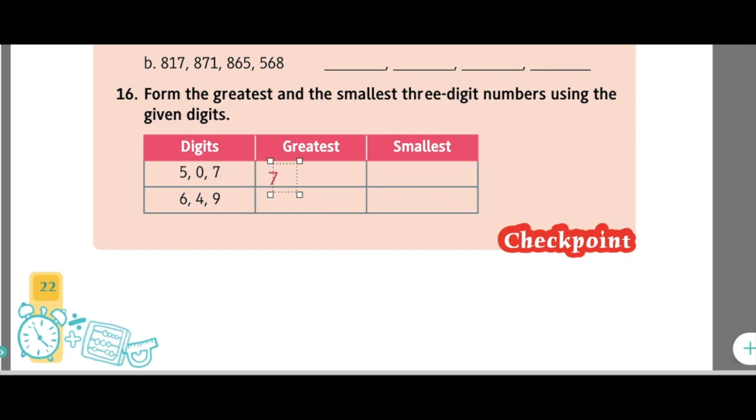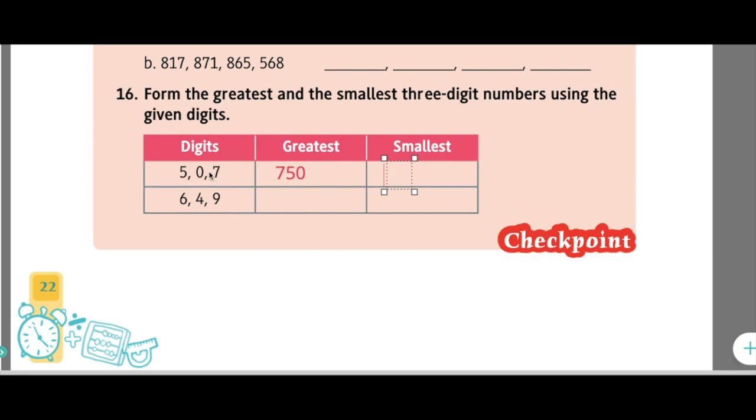It is 7. After 7 we have 5. After 5 we have 0. Then when it comes to the smallest number, you have to write the 0 in the second place. If you forget and write the 0 in first place, it will become a 2-digit number. But they have asked us to write a 3-digit number and it will become wrong. So if you find 0 in the digits and they are asking you to write the smallest 3-digit number, then you have to write the 0 in the second place.